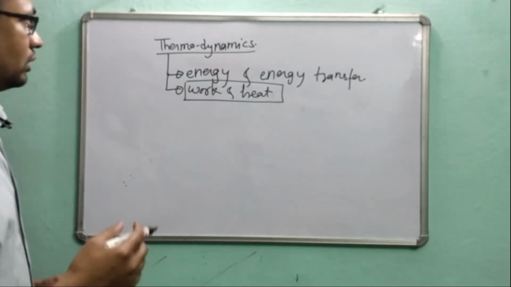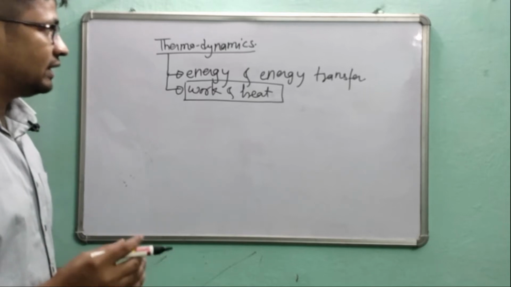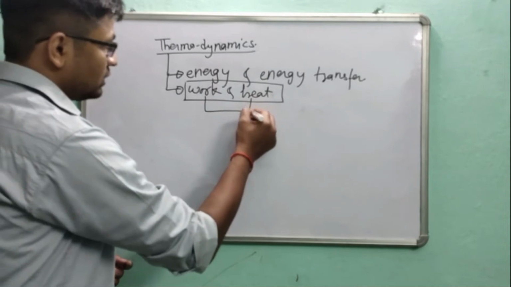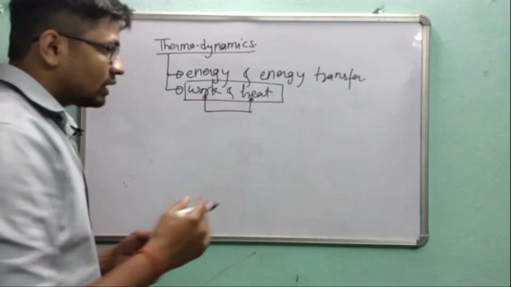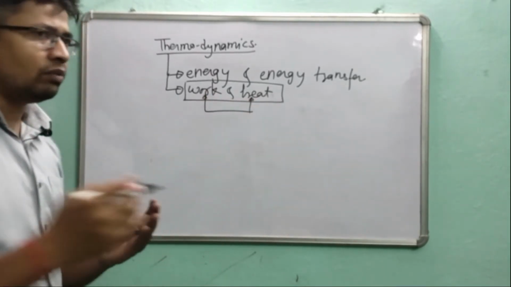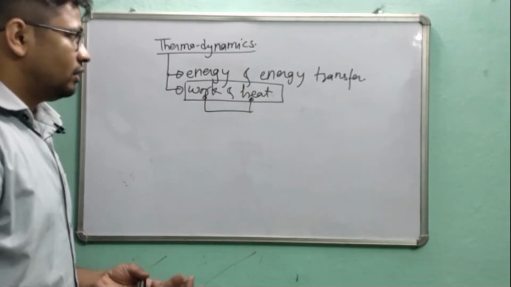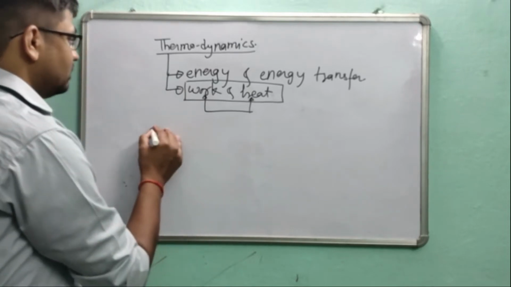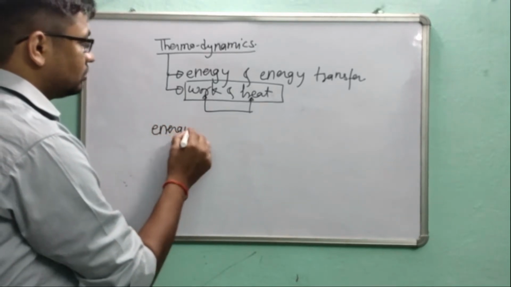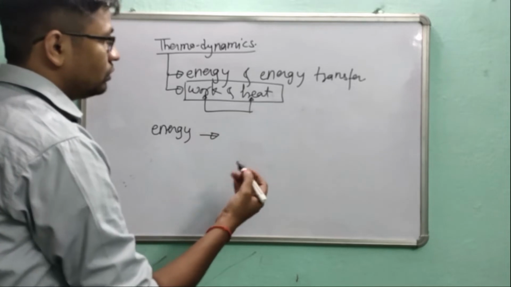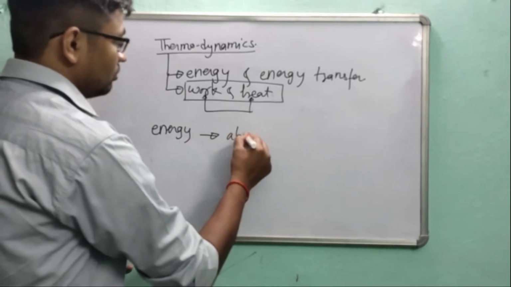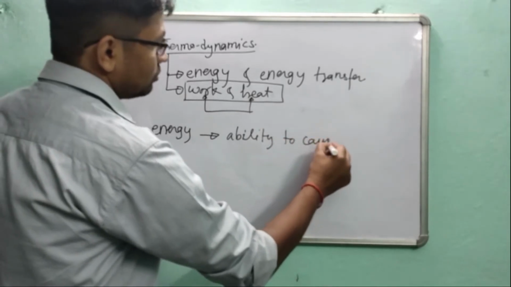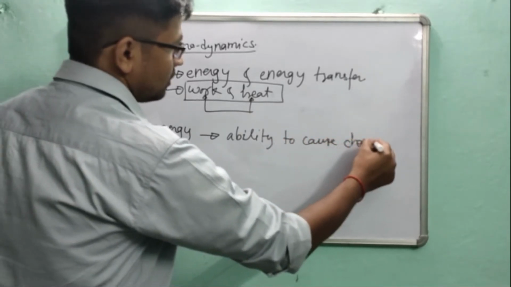So you should have it clear in your mind what is energy. These are the parts of energy, or you can say these are the kinds of energy. Then what actually is energy? What is the definition of energy? Energy is something that has the ability to cause changes.